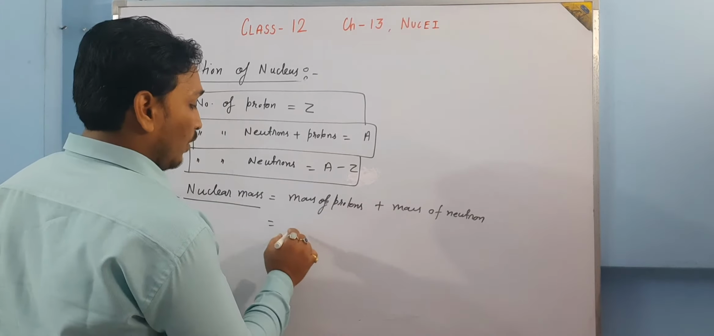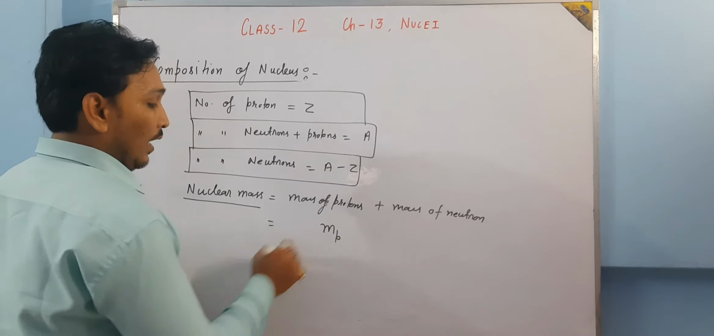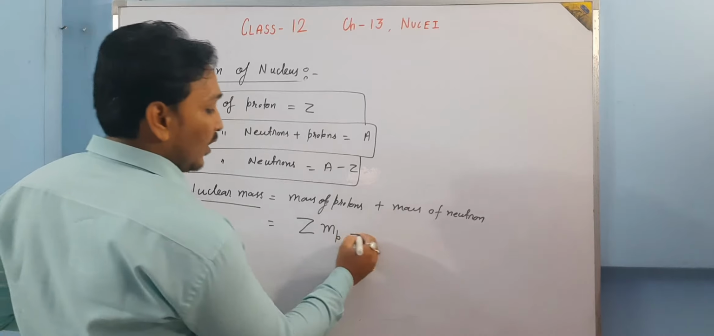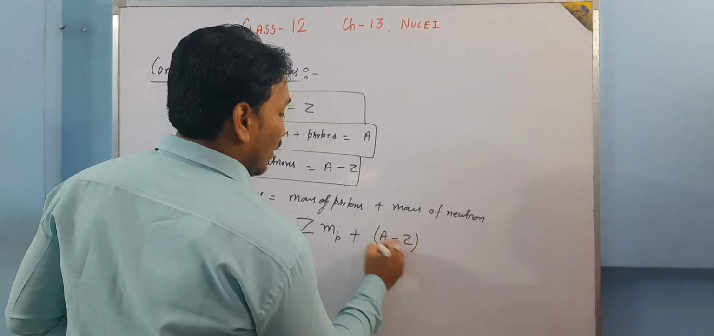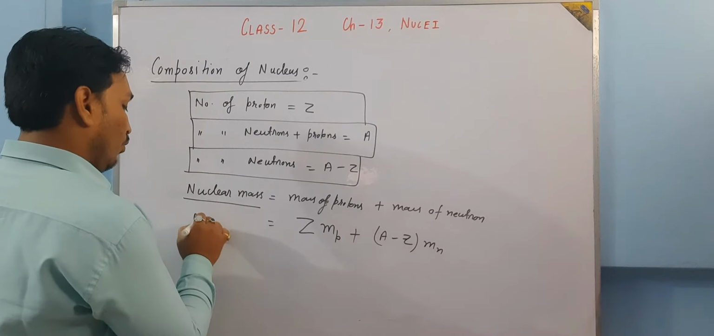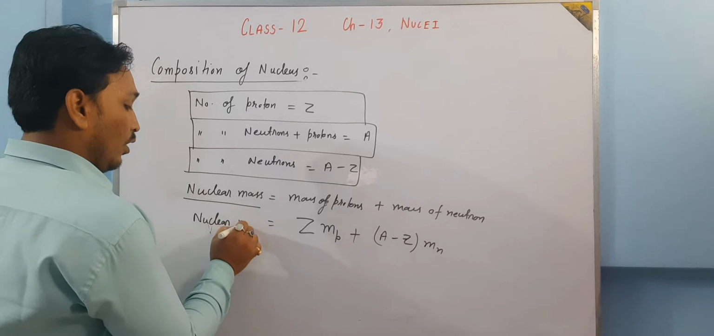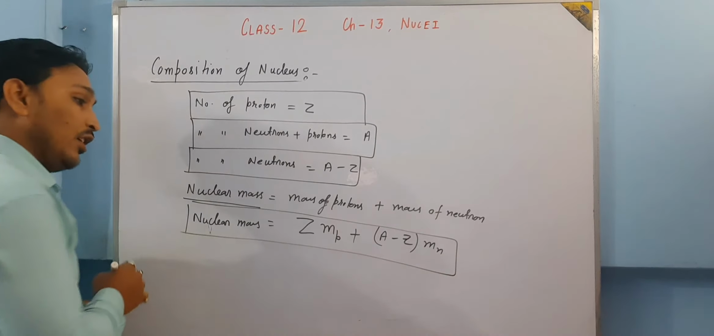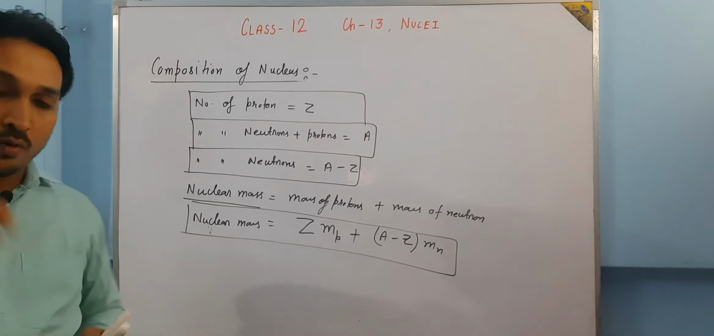Now the mass of one proton is given by Mp, and since the number of protons is Z, it is Z Mp, plus the mass of neutrons. How many neutrons are there? It is A minus Z. And what is the mass of a neutron? It is Mn. So this expression, Z Mp plus (A minus Z) into Mn, is called nuclear mass.